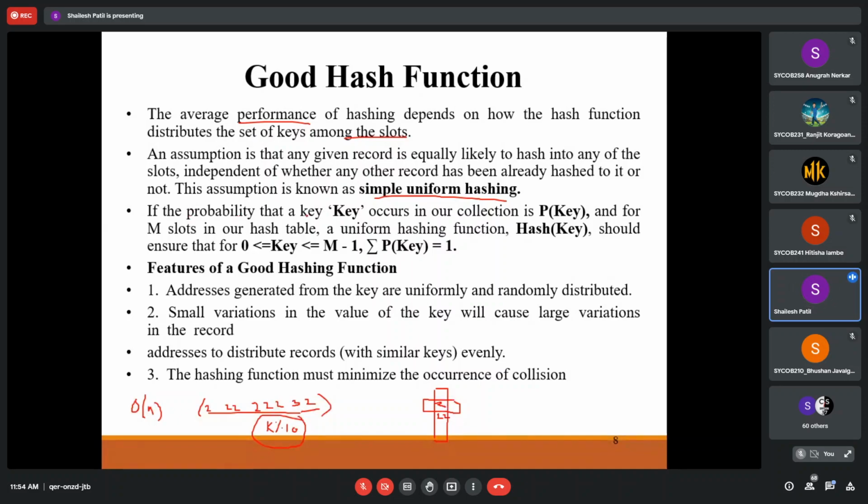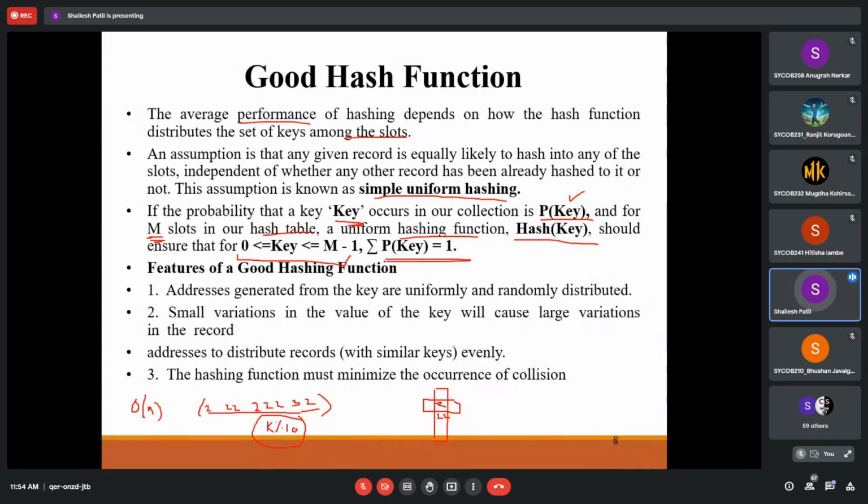The probability that a key occurs in our collection is P of key, and we have m slots. So we have a set of keys, and a total of m buckets, or hash table slots. A uniform hashing function should ensure that the hash of the key is between 0 and m minus 1.